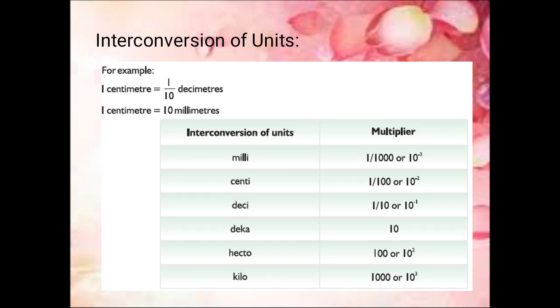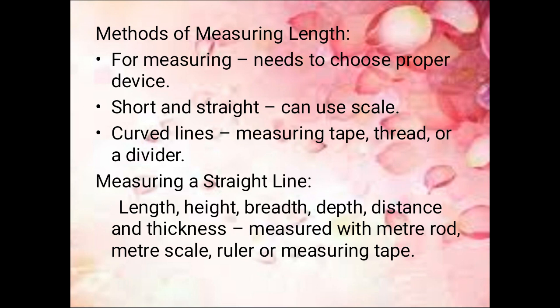And also we saw conversions, interconversions of units, how a unit is converted from one form to another form, that is kilogram to gram and gram to kilogram, right? In order to convert a quantity from lower order to higher order, we have to multiply by 10, and if we have to convert it from higher order to lower order, we have to divide it by 10. In this way we convert one form of unit to another, right?